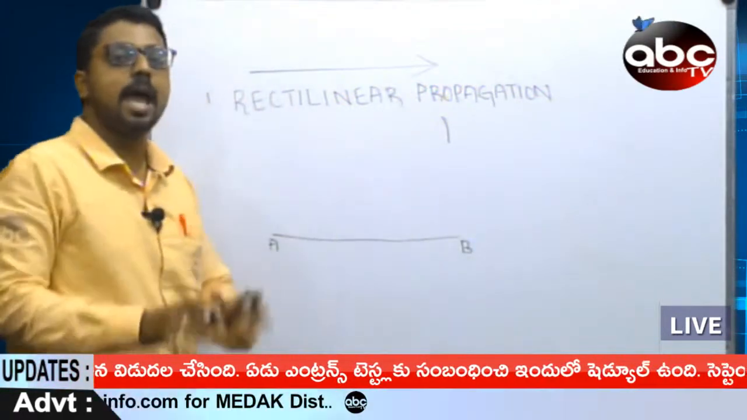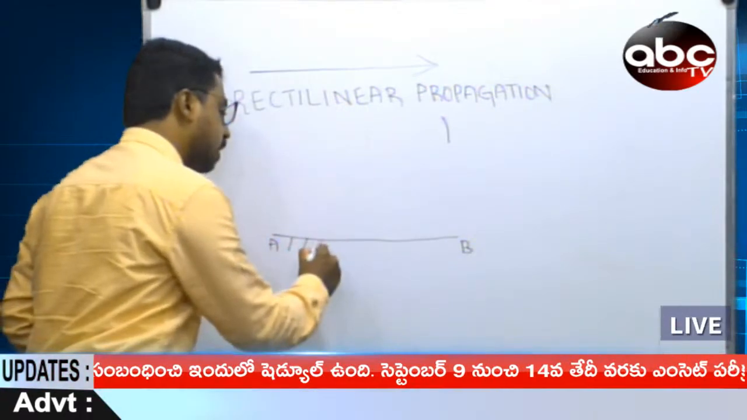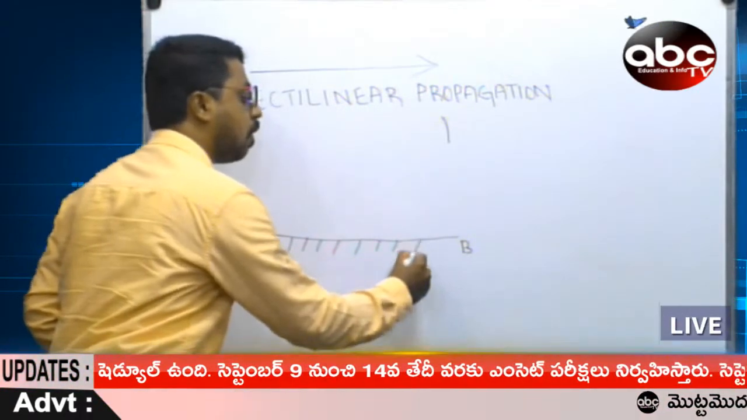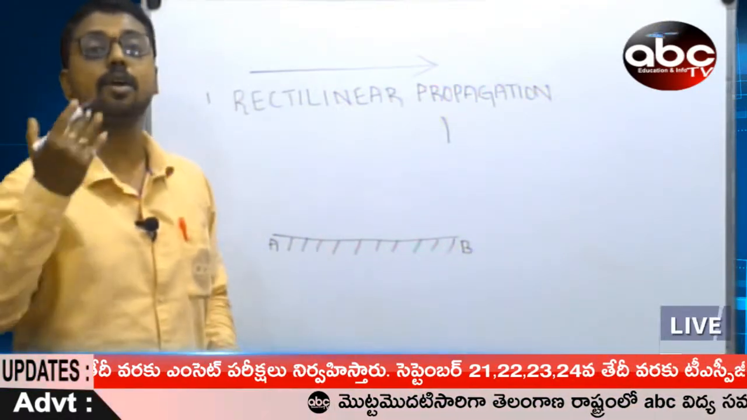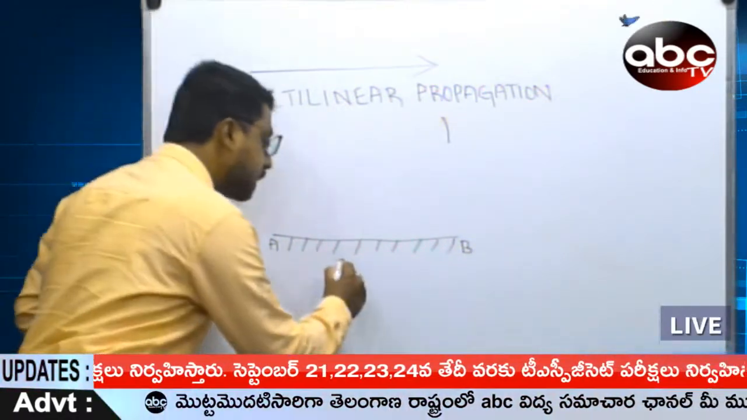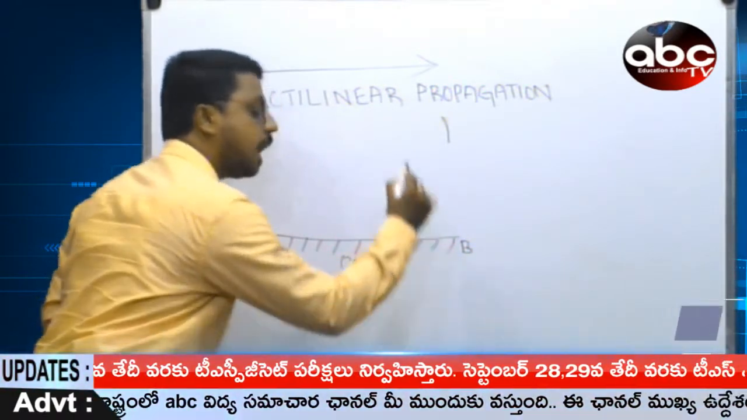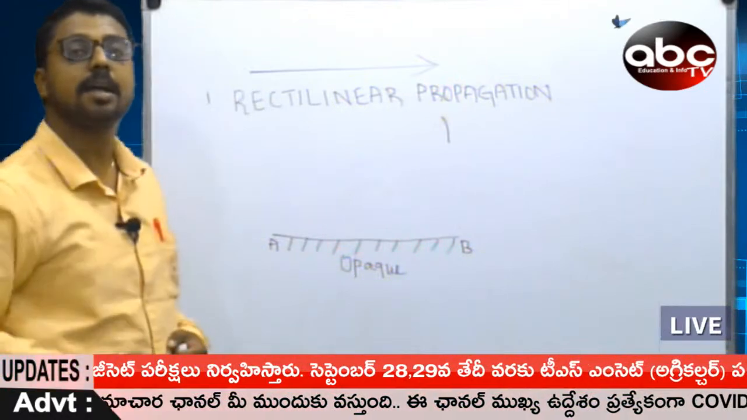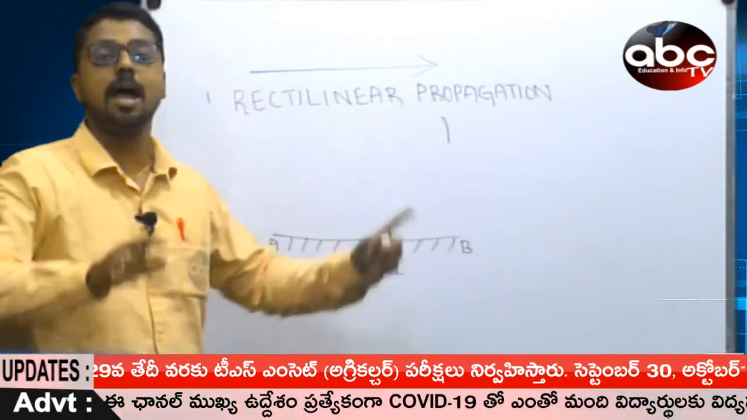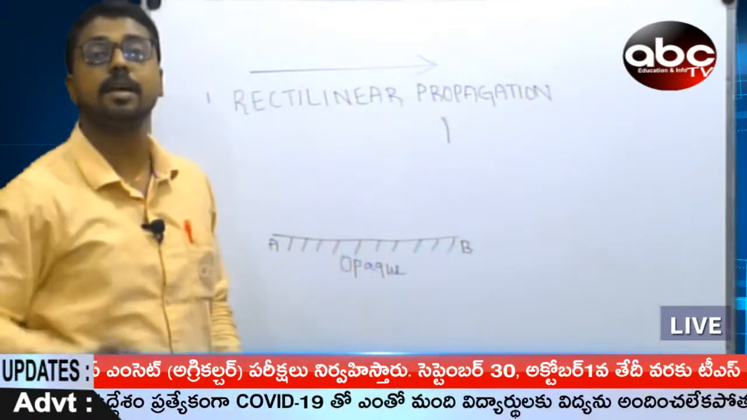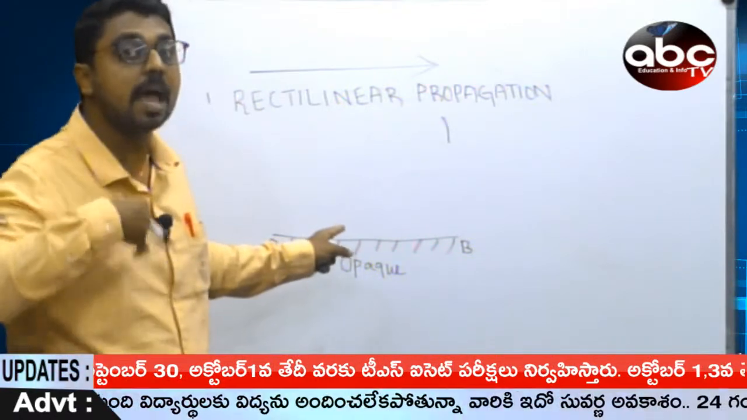Let us suppose an obstacle called AB, which is nothing but an opaque substance. All of you, dear students, might have known the meaning of an opaque substance. An opaque substance is one which cannot allow light to pass to the other side. This is an important definition which I am going to say.